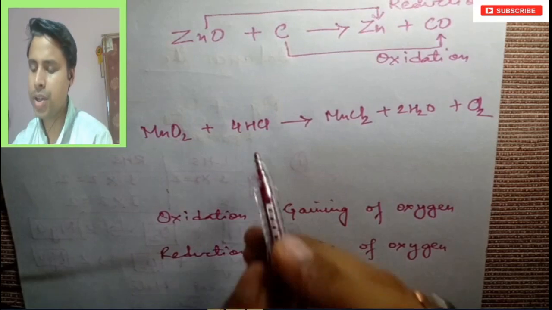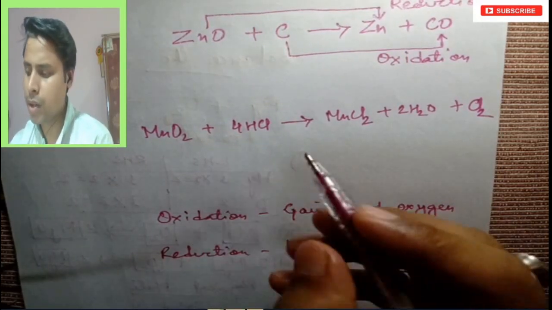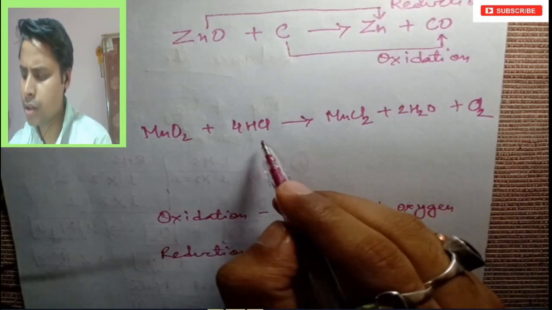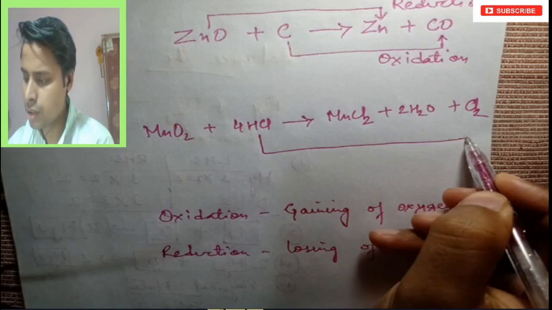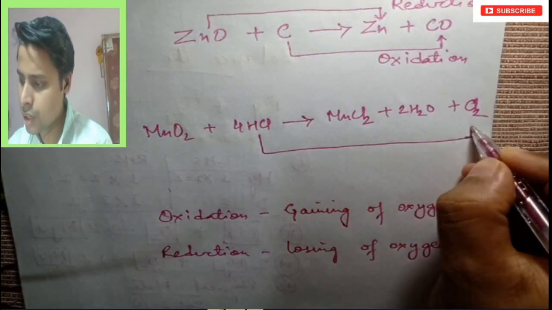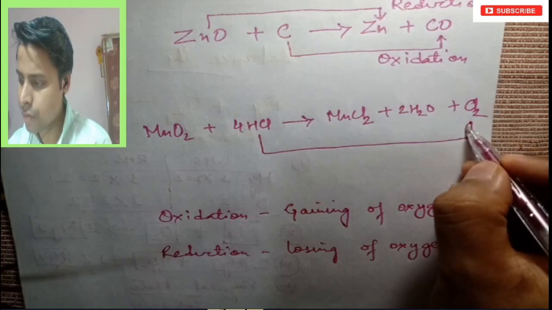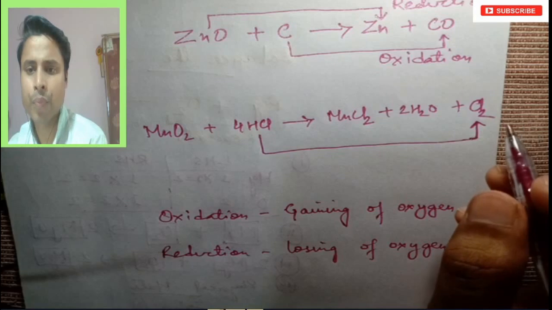But what is happening here, you can see, taking this example, this hydrochloric acid is getting, not reduced actually, it is releasing hydrogen and forming chlorine, right? Hydrogen यहाँ से निकल जा रहा है.